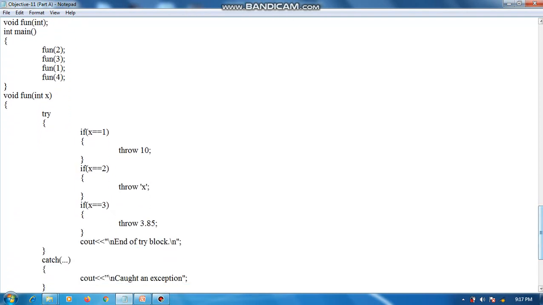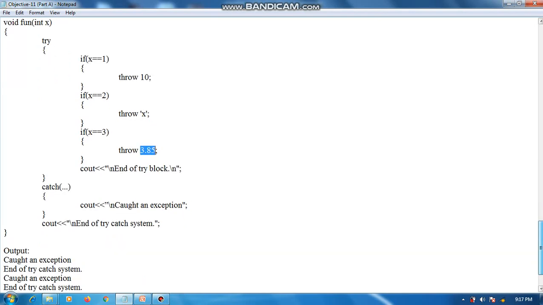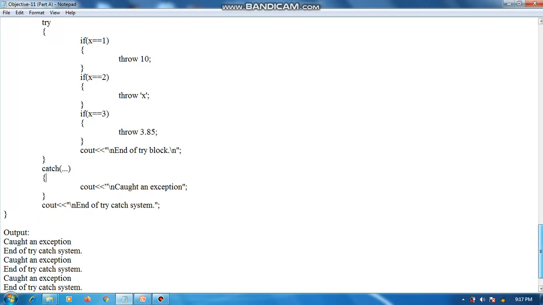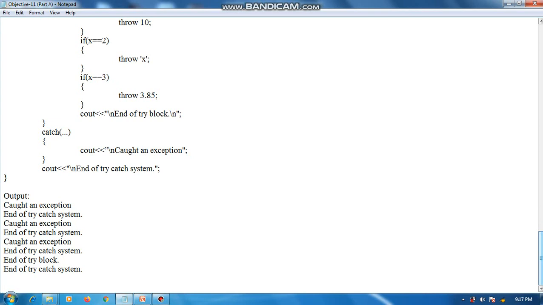The function is called with the values 2, 3, 1 and 4. An integer exception is thrown here, a character exception here, and a float exception here. All the exceptions will be caught and handled by this generic catch statement. So this will be executed for all 3 values, and we will get this output.